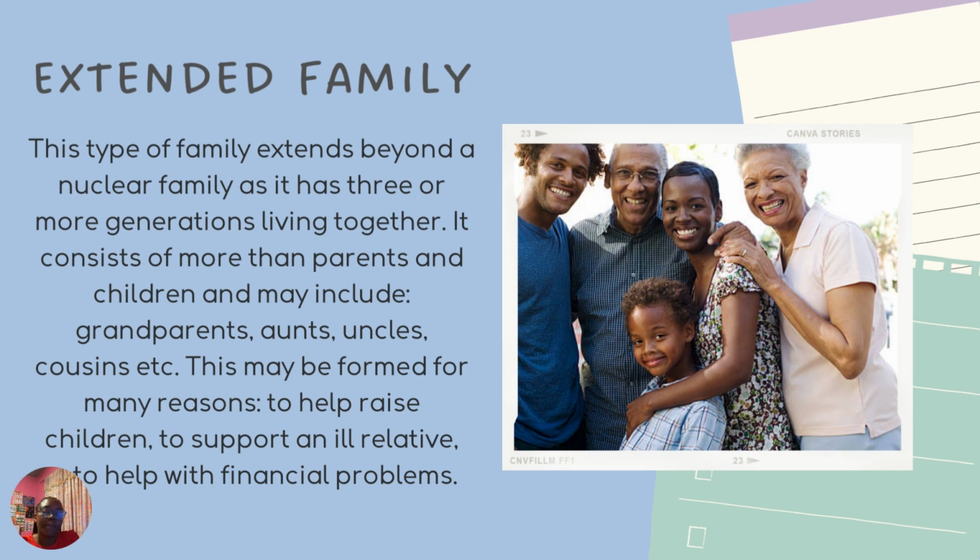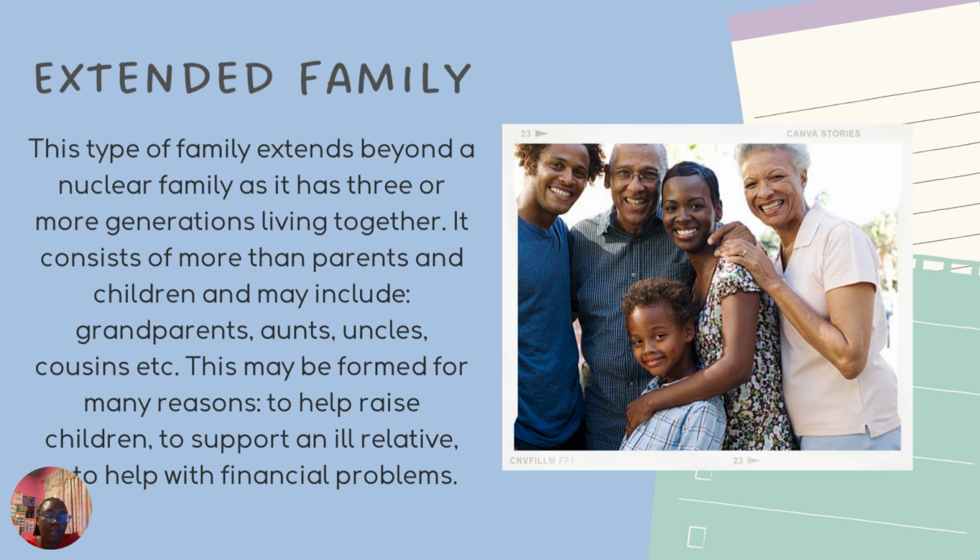The next family type is the extended family. This family type extends beyond a nuclear family, as it has three or more generations. So remember, how many generations did the nuclear family have? Two. So where there are three or more generations living together, we call it an extended family.